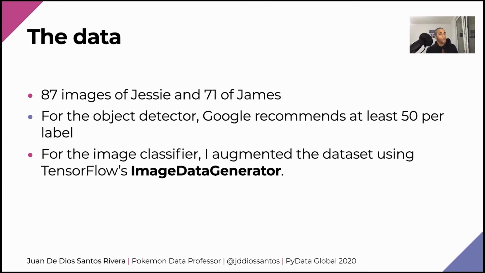And even if it's really small, it should be fine because Google recommends using at least 50 images per label when using the AutoML platform. And even better is that when you use Edge AutoML, Google is actually leveraging transfer learning. So you won't train your model from scratch, which is nice. So you have an extra bit of help there. Then for the image classifier, I'm going to increase my data set using TensorFlow's image data generator.